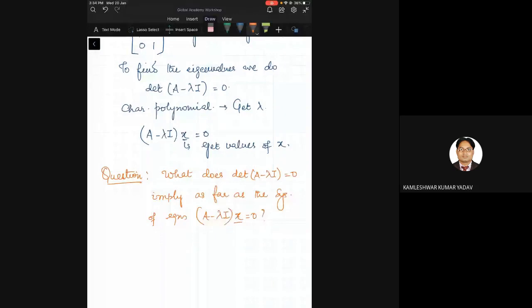Is the question clear? We've said determinant of A minus lambda I is equal to 0. Now, what does that imply as far as A minus lambda I times x is equal to 0?